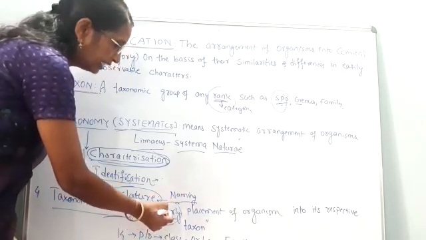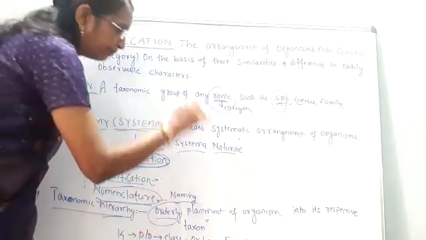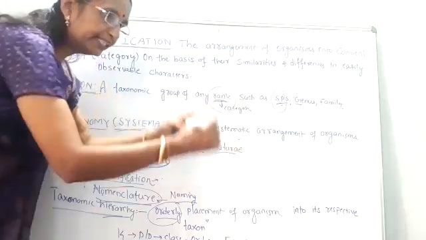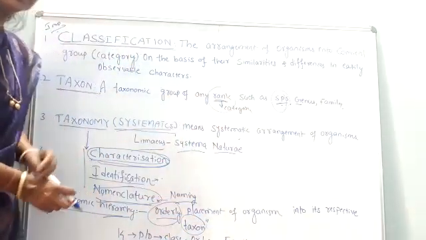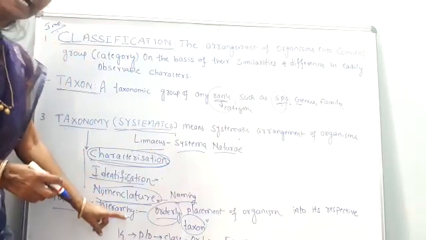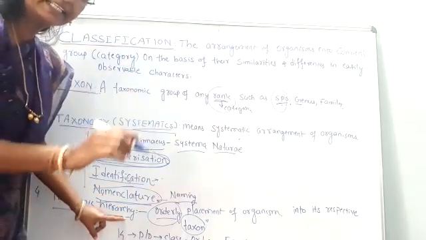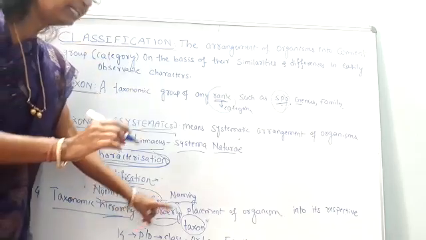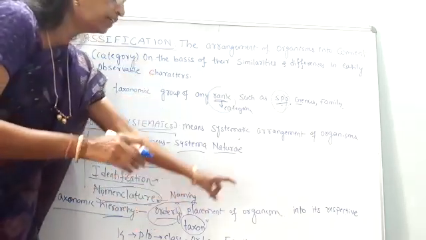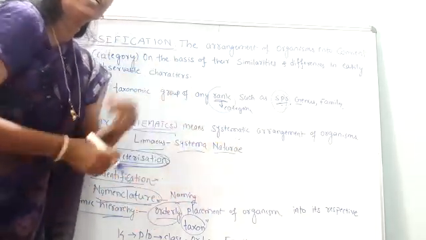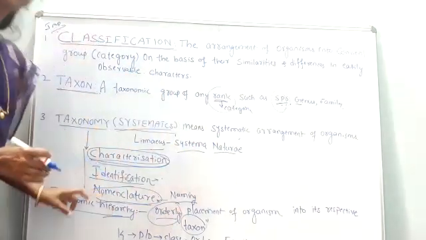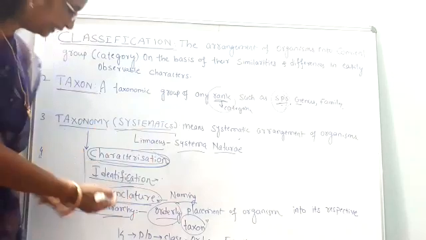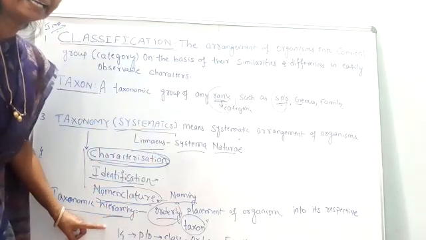Orderly is nothing but in a sequential manner we place the organism into its respective category. Very simple definition, no? So what is taxonomic hierarchy? Taxonomic hierarchy is nothing but the orderly or sequential arrangement of an organism into respective taxon or category, and it is also known as Linnaean hierarchy.